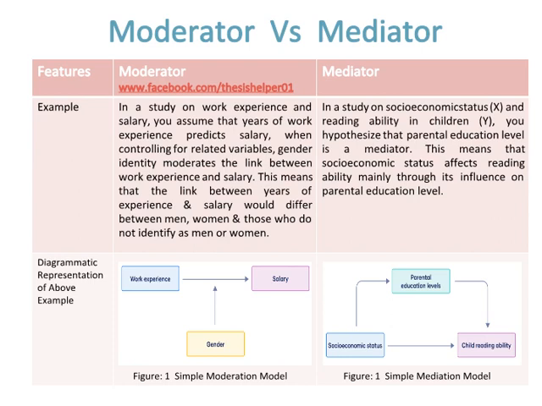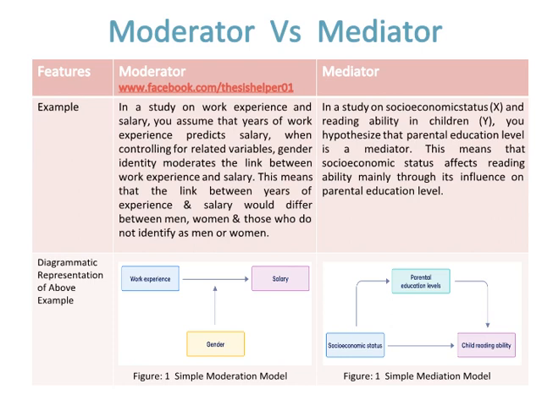Here is the diagrammatic representation of the above examples. In figure 1, the independent variable is work experience, salary is the dependent variable and the moderator is gender. In figure 2, the independent variable is socioeconomic status, child reading ability is the dependent variable and the mediator is parental education level.